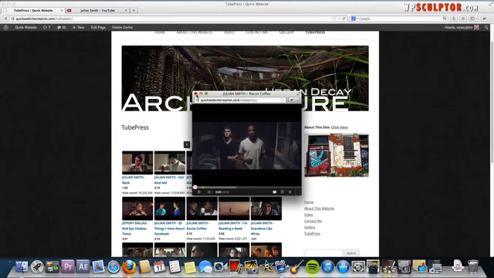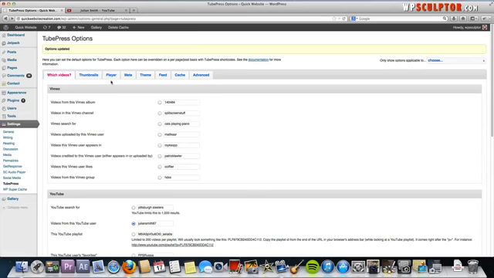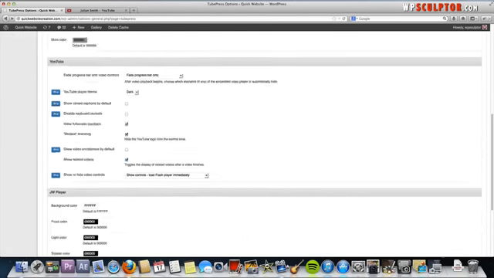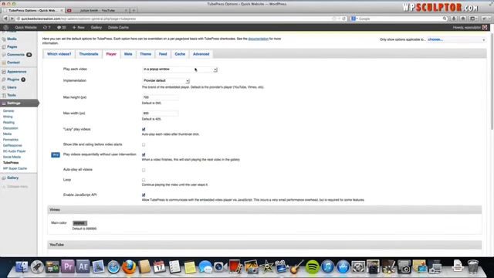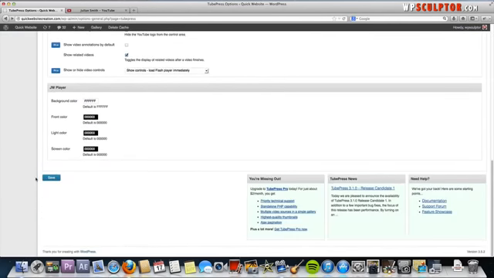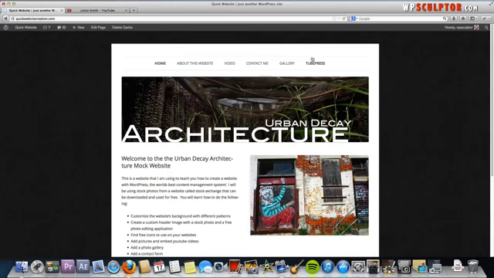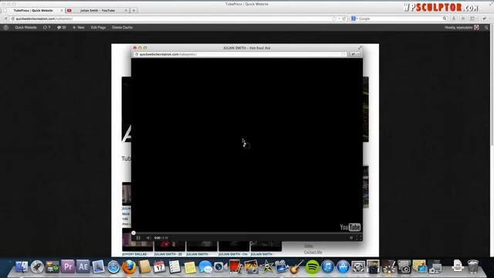Now, to change the size of the player window, that's also very easy to do. Just go back to your TubePress settings, and if you went to the player again, you could select, for example, let's just say 700 by 900, and we still have it selected to open up in a pop-up window. Just to note, if we had this still selected to open up at the top of our gallery and we tried to use these dimensions, it would be too wide for our content area and just wouldn't look right. But we'll save that and go back, take a look. Now if you click on any one of these, it opens up a lot larger.